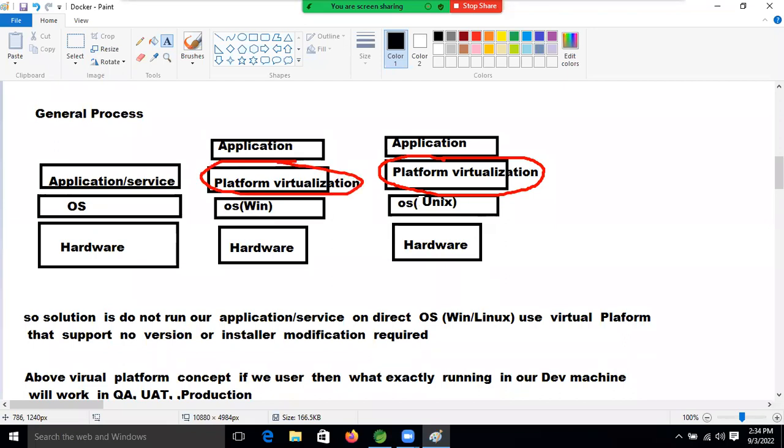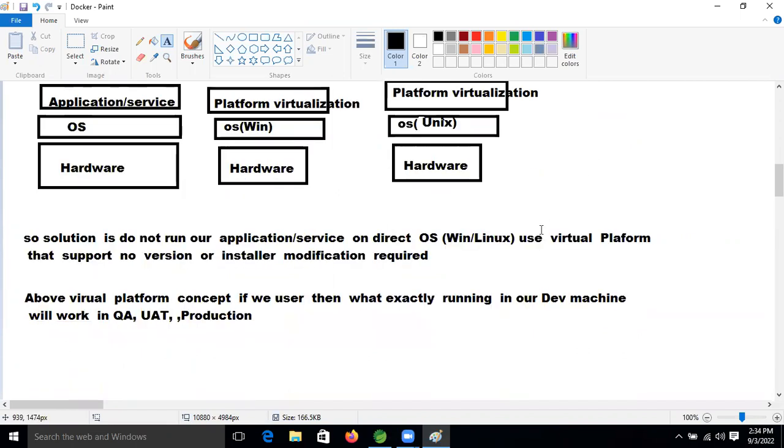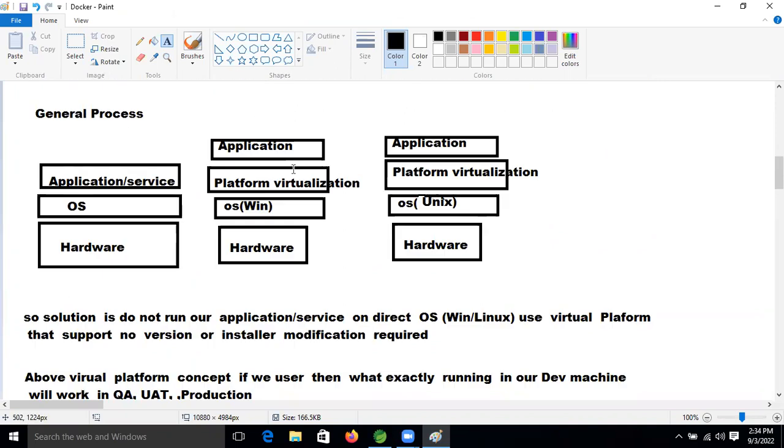This concept, in the development phase, is nothing but Docker. Docker is a virtualization platform. Don't worry, more clarity will come. I am giving this just for understanding's sake.